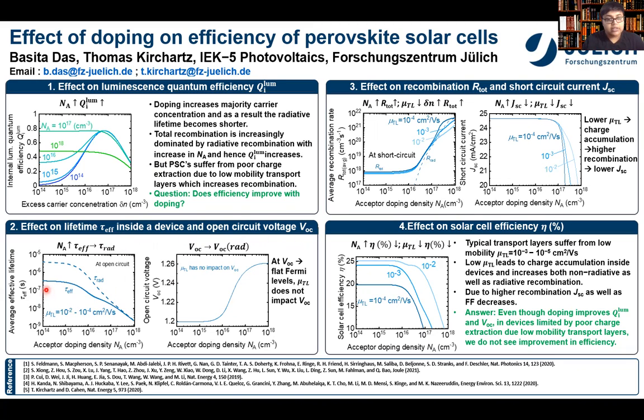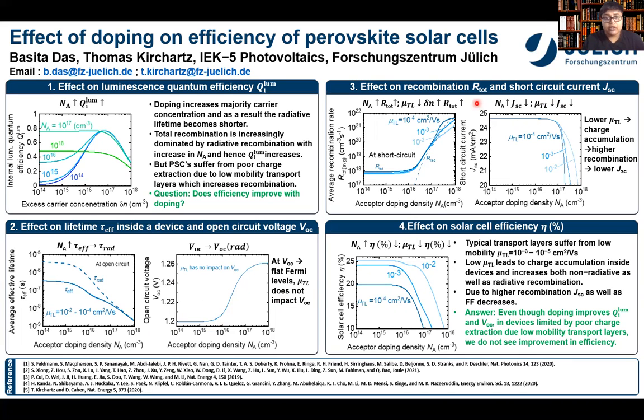What we saw is that the effective lifetime decreases as we go on increasing the doping density, because the radiative lifetime also decreases, and towards very high doping densities it is completely dominated by the radiative lifetime. As a result of this decrease of the effective lifetime, we see an increase in the open circuit voltage towards the radiatively limited open circuit voltage. What we also saw is that the mobility of the transport layer does not affect the VOC at all, because at VOC we basically have flat Fermi levels everywhere.